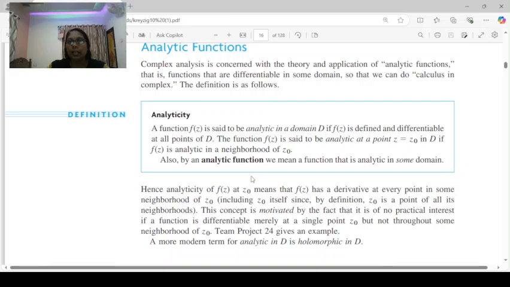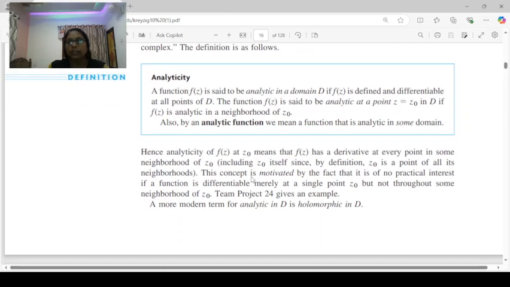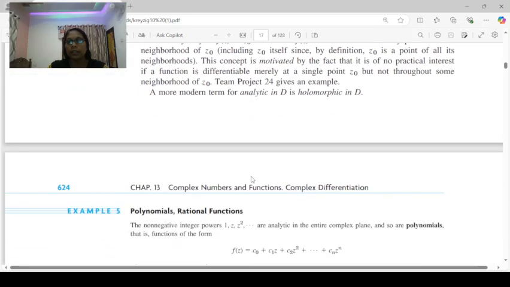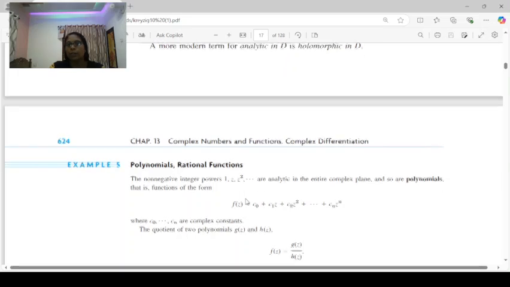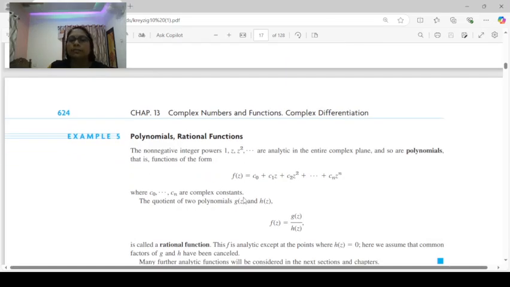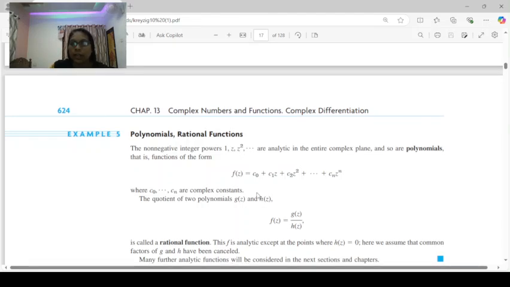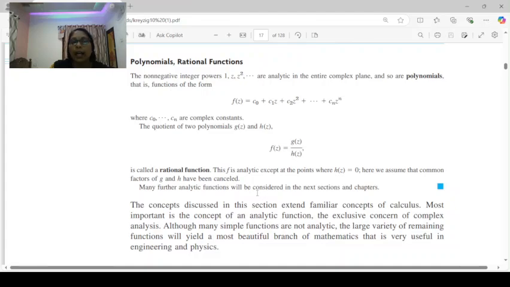Analytic functions have very important examples, namely polynomials and rational functions. The main ones are the non-negative integer powers 1, z, z square, which are polynomial functions, and the rational functions of the form g of z by h of z, which are important as well. This shows the importance of analytic functions.